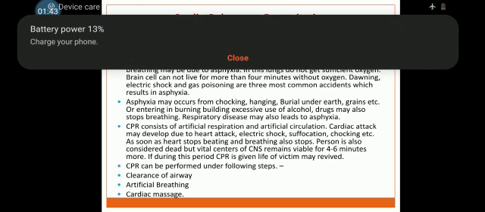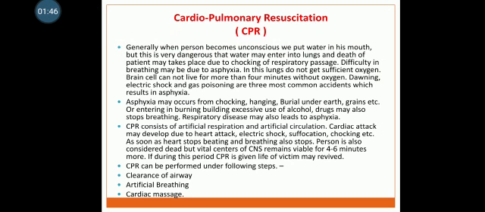Asphyxia may occur from choking, hanging, burial under earth, grains, etc., or entering a burning building. Excessive use of alcohol and drugs may also stop breathing. Respiratory disease may also lead to asphyxia. CPR consists of artificial respiration and artificial circulation. Cardiac arrest may develop due to heart attack, electric shock, suffocation, choking, etc.